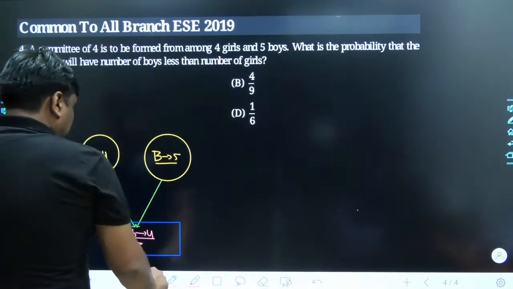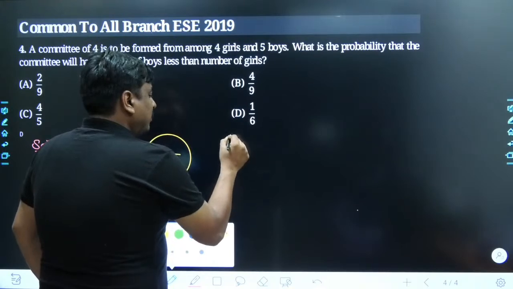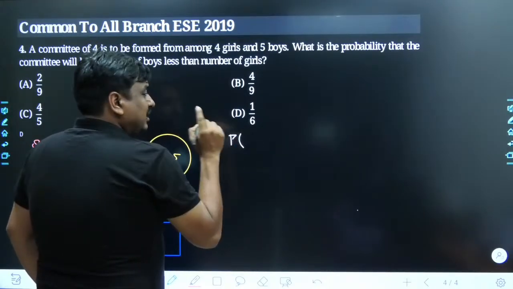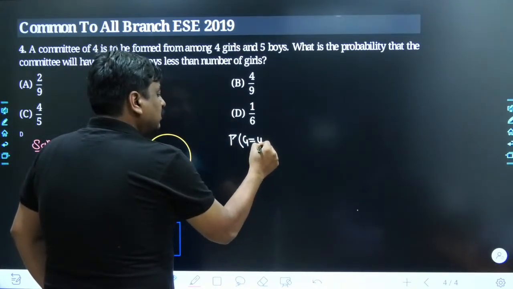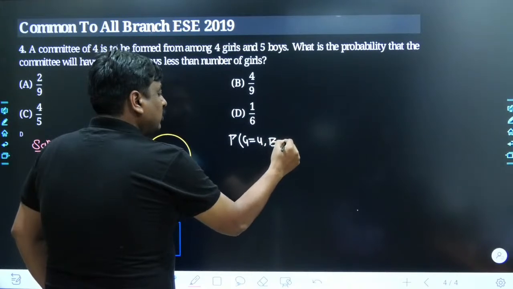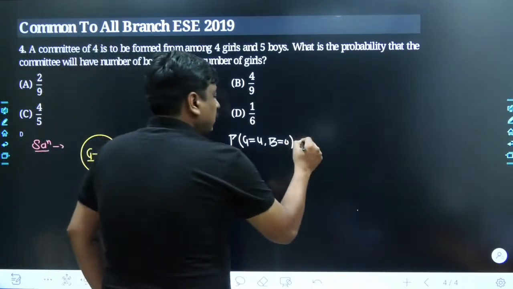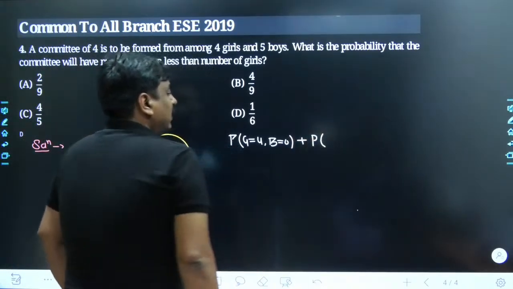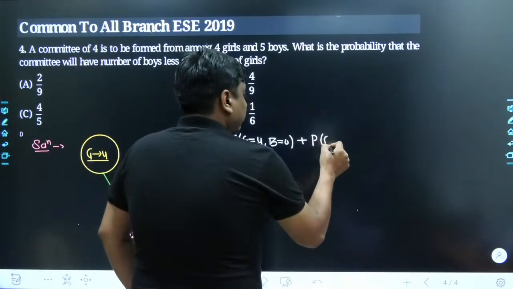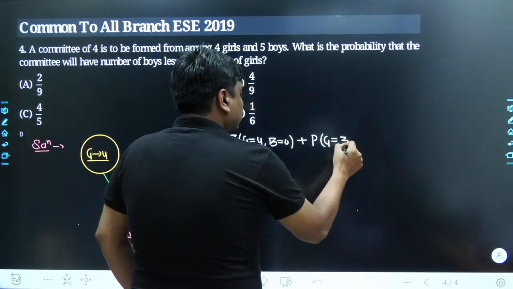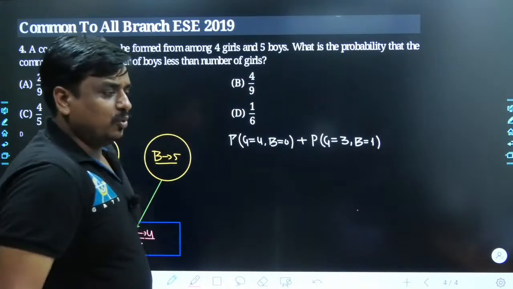My dear friends, if you really want to succeed, how can the committee be formed? It can be formed as the probability that I have selected a committee where all 4 members are girls. Obviously, there would not be any boy included. Yes, it satisfies my requirement. Or I have taken another consideration where the committee has 3 girls. Obviously, the 1 member has to be a boy.